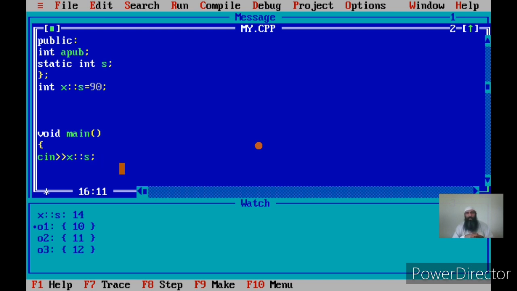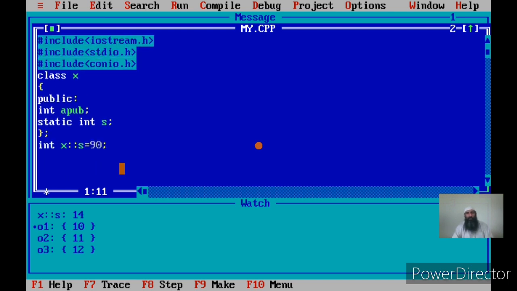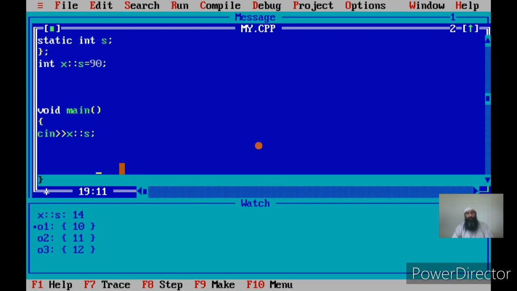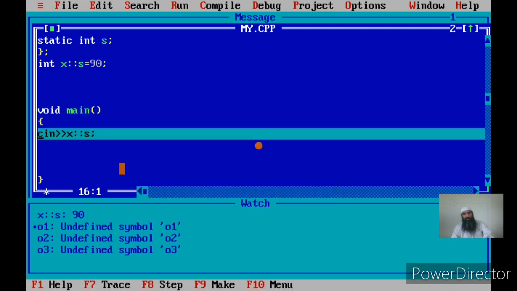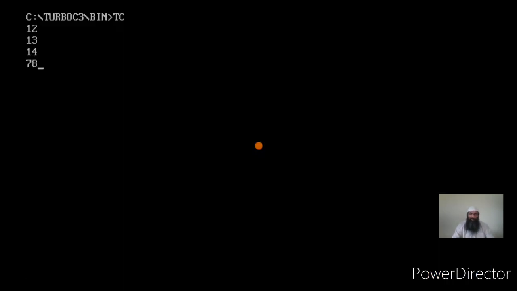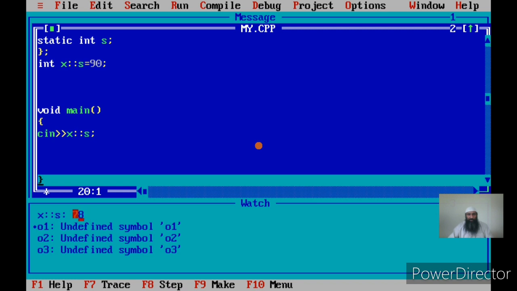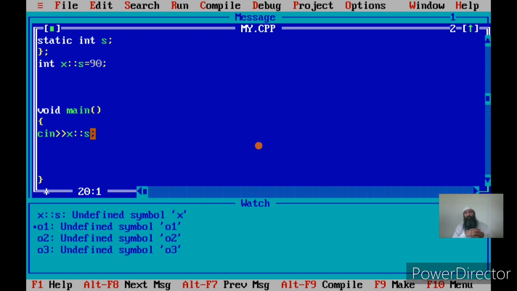Because we can have many s's, in more than one class, how do we know which s we are accessing of which class? So you are accessing the s with the scope resolution operator. Let me do it again and see it. The compilation is working. I am able to input the s also, and I give the value 78. The 78 is the value of x of s, but I have accessed s even before the creation of an object.